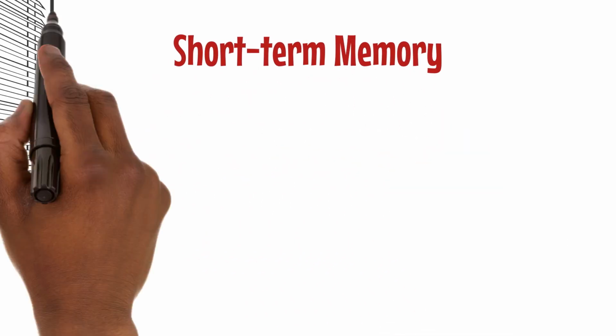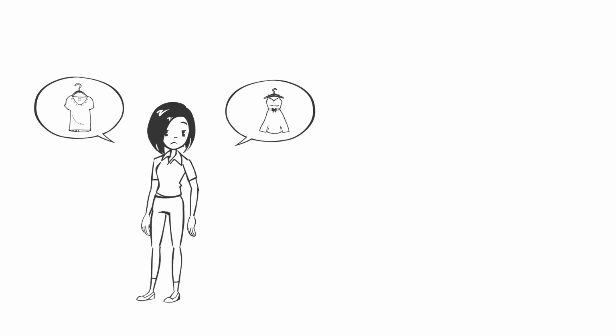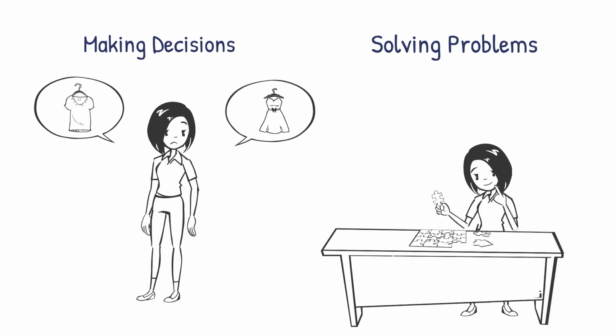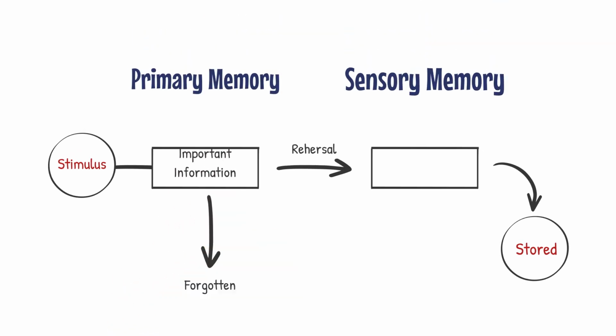Short-term memory is like a busy office where information is temporarily held and worked on. It's crucial for daily tasks like making decisions or solving problems. Information here can be quickly used or, if important, rehearsed and sent to long-term memory.